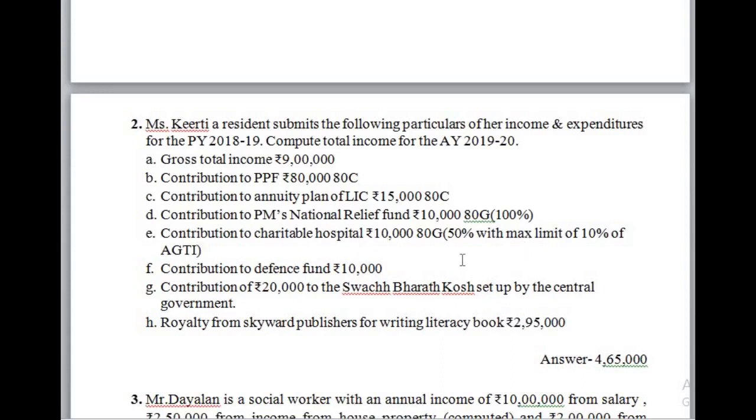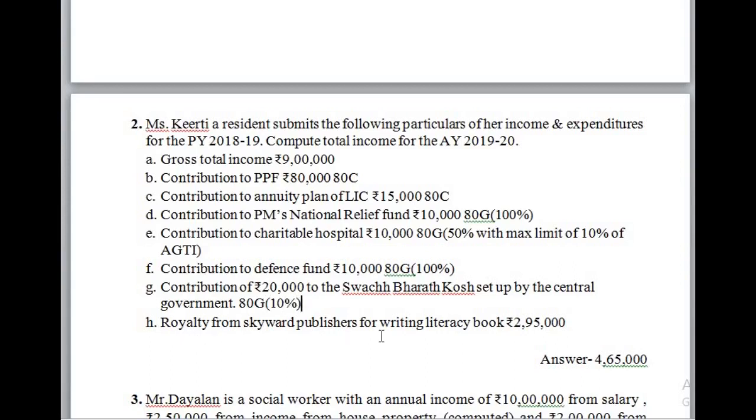Adjusted gross total income is nothing but gross total income less any deductions made before 80G, like 80C and 80CCC. So these two must be deducted from the gross total income. The balance is to be called adjusted gross total income. Contribution to defense fund is deductible under section 80G. The entire amount is to be allowed as deduction. Contribution of rupees 20,000 to the Swachh Bharat Kosh set up by the central government is also deductible under section 80G. 100% will be allowed as deduction.